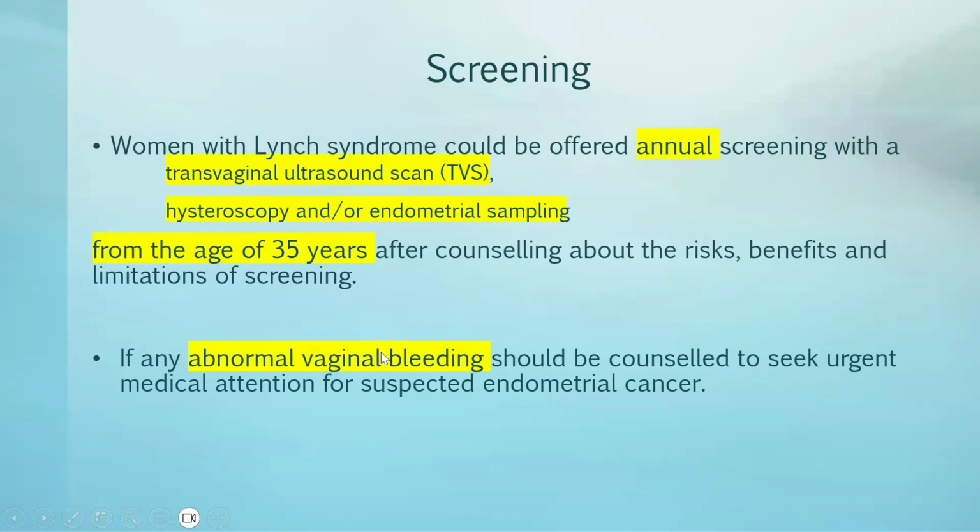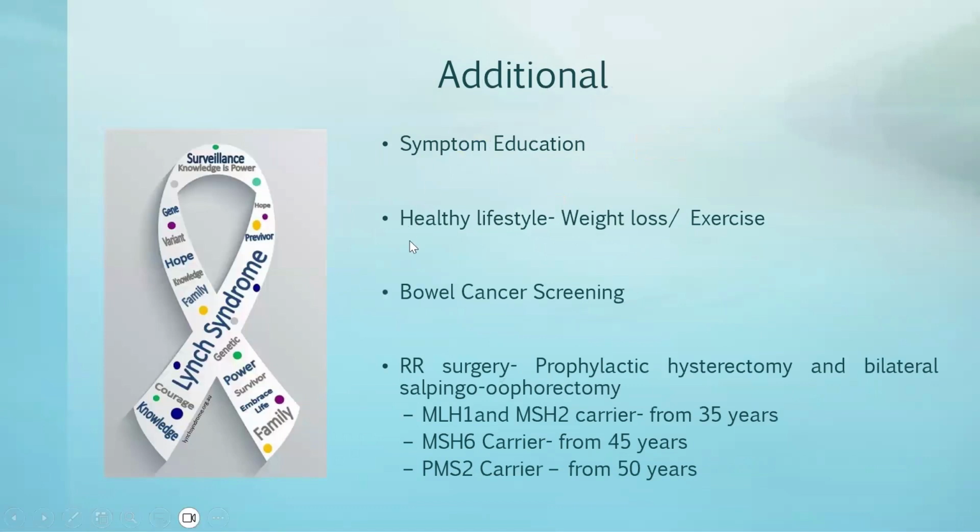We also teach them that if they have any abnormal vaginal bleeding, they need urgent medical attention for suspected endometrial cancer. Other than that, we also advise them to maintain a healthy lifestyle, like weight loss if their BMI is more than 30. They can also do some exercise, as they also have a risk of bowel cancer. So they also need bowel cancer screening.